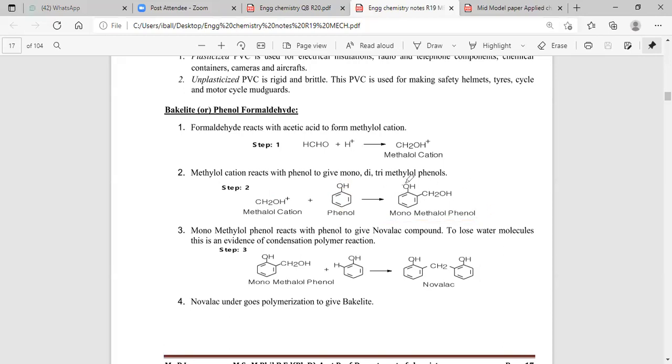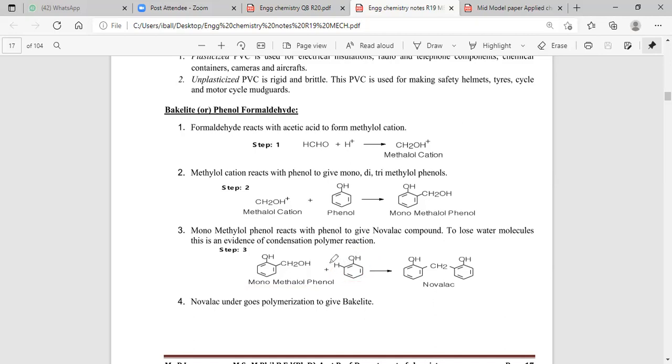Orthohydroxymethylphenol is nothing but a phenol derivative. Now we are getting an electrophile: add acetic acid to formaldehyde. When formaldehyde is added with acetic acid, we get the electrophile CH2OH plus. This CH2OH plus electrophile is added at the ortho position, which gives rise to monomethanol phenol. Monomethanol phenol is treated with the second mole of phenol.